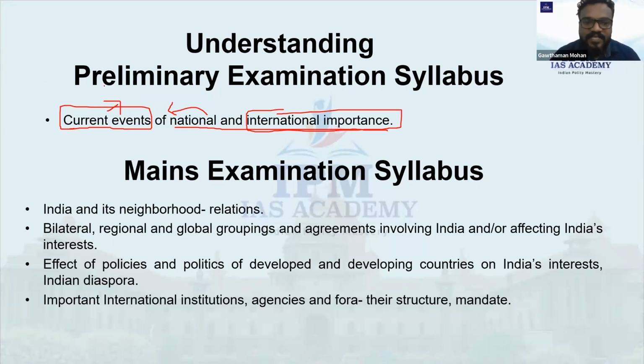So that's about the preliminary examination perspective. Everything is important. They are not specifically mentioning which area you need to cover, which type of relations you need to cover. They are simply saying one thing: current events of national and international importance. Now, coming to the mains examination syllabus, now you have a broad area to cover. That is India and its neighborhood relations. So how is our relation with the neighbors? Is it smooth? Or are there any problems? What are the problems and prospects in connection with India's relation with China?